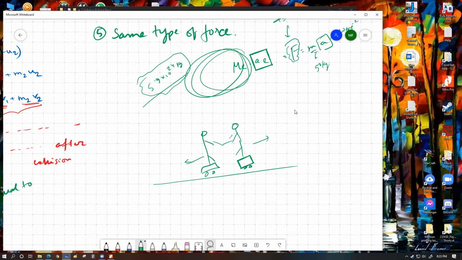Or even better, they might be on two different boats with equal masses maybe, and if they try to push each other away, if one person even exerts a force onto the other one, we're going to see both of them move away from each other. The reason we're going to see both of them move away from each other is because Newton's third law works.